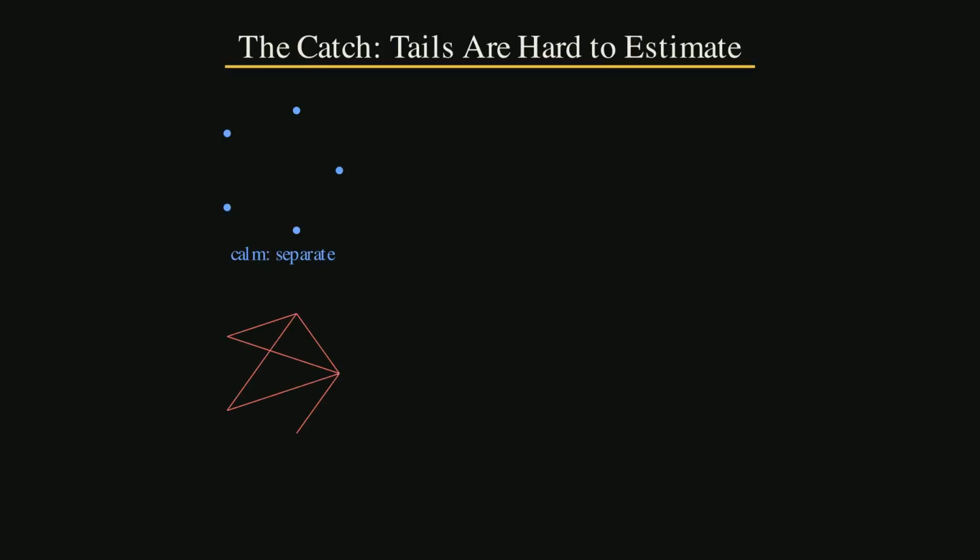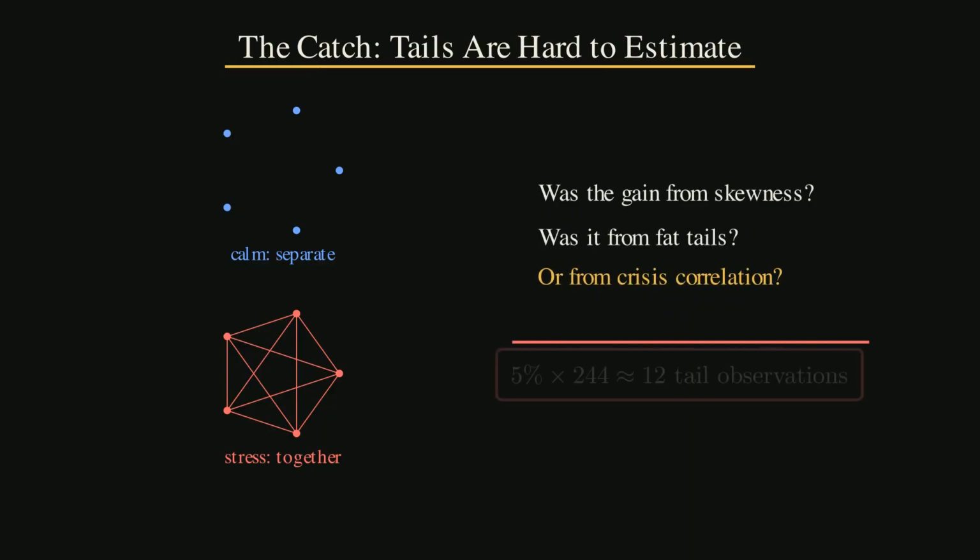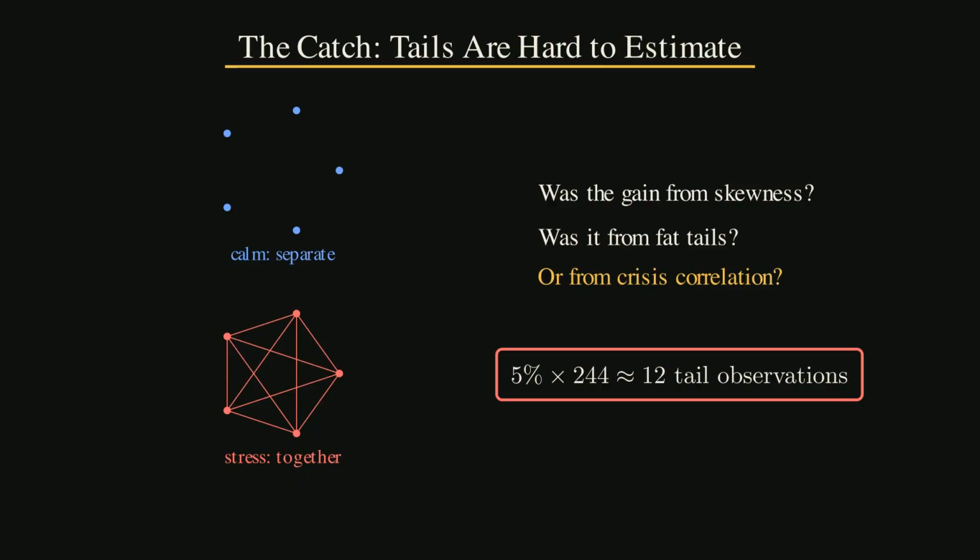But there is a catch. Tail modeling is hard. A 2012 comment by Stephen Greiner made a sharp point. Xiong and Idzorek showed that M-CVaR can beat MVO, but it was not always obvious whether the gain came from skewness, kurtosis, or tail correlation. Tail correlation means assets become more correlated in bad markets than they are in normal markets. That may be the cruelest part of diversification.